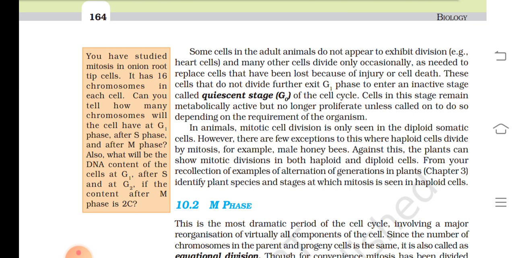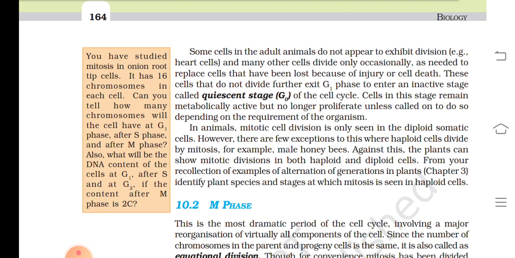In animals, mitotic cell division is only seen in the diploid somatic cells. However, there are few exceptions to this where haploid cells divide by mitosis. For example, the male honeybee.